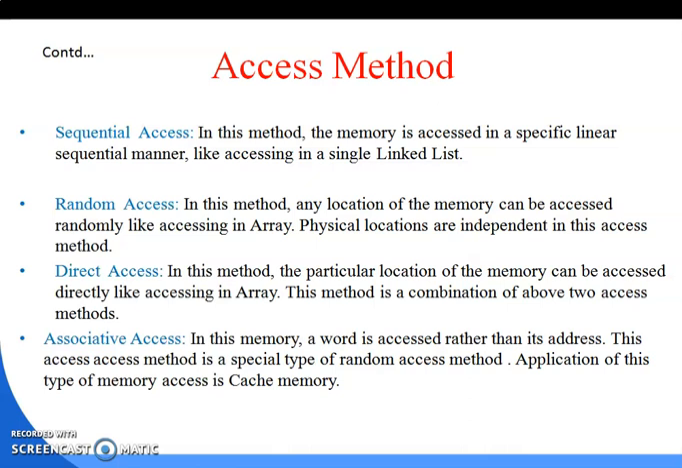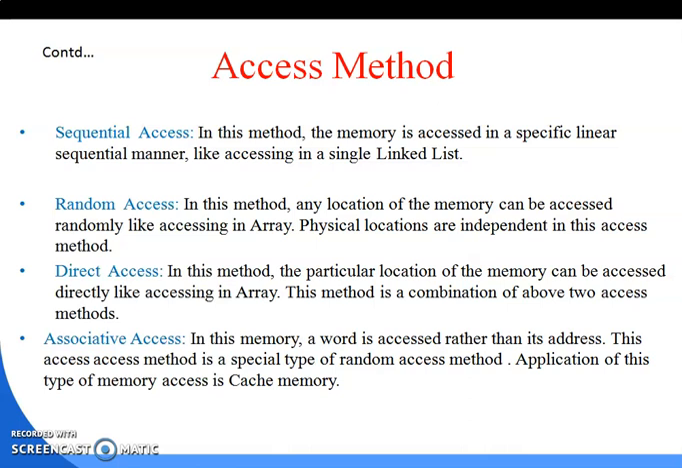First is sequential access. In this method, the memory is accessed in a specific linear sequential manner, like accessing a singly linked list. That means all the data is stored in a sequential manner, and the memory is accessed in a specific linear sequential manner. An example is a linked list. All the data is accessed sequentially.